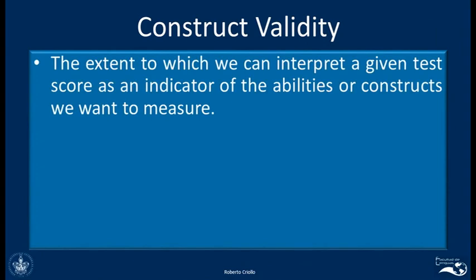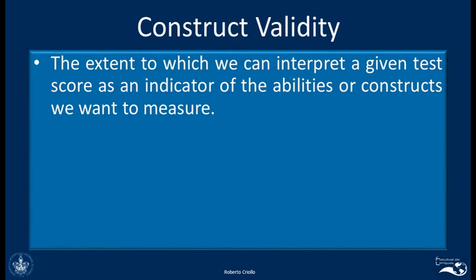Now let's talk about construct validity. Construct validity, if you remember, because we talk about constructs, has to do with the extent to which we can interpret a given test score as an indicator of the abilities or construct that we want to measure.